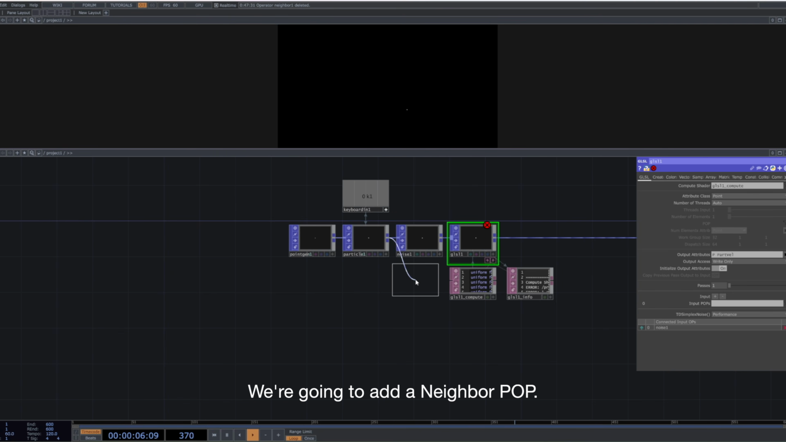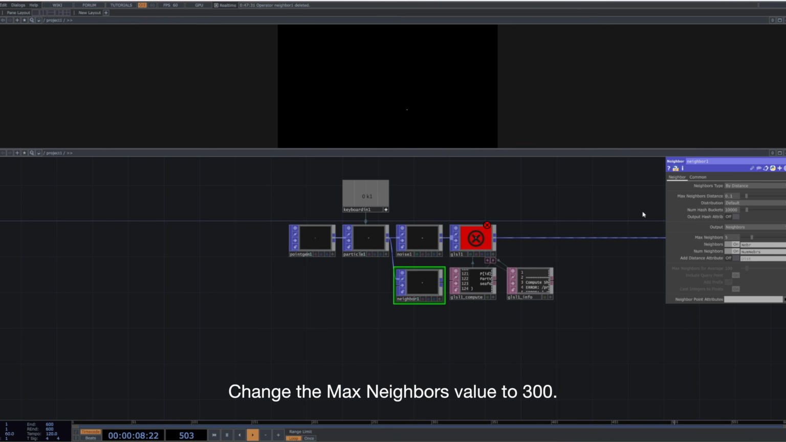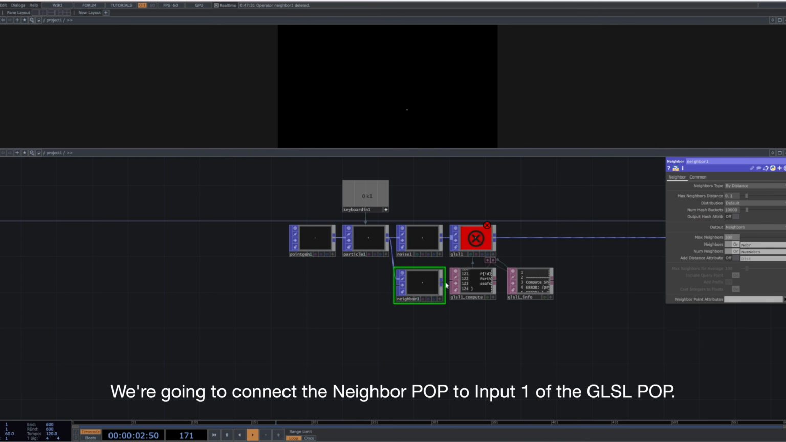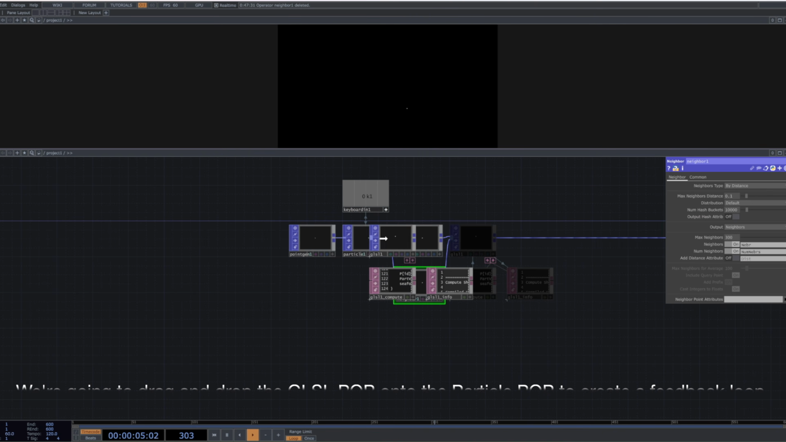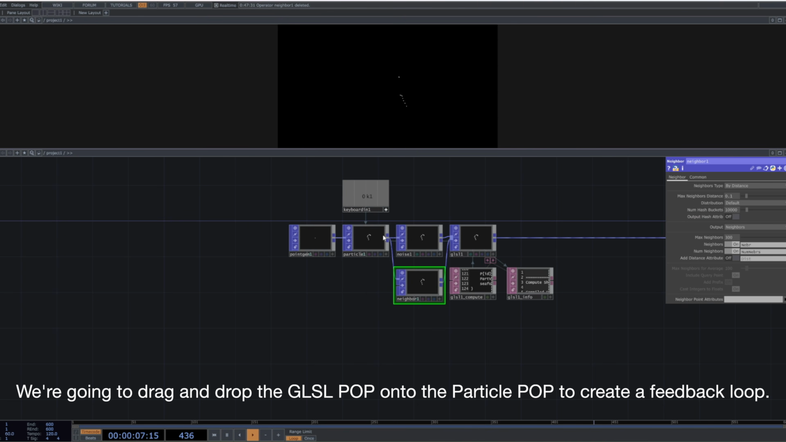We're going to add a neighbor POP. Change the max neighbor's value to 300. We're going to connect the neighbor POP to input one of the GLSL POP. We're going to drag and drop the GLSL POP onto the particle POP to create a feedback loop.